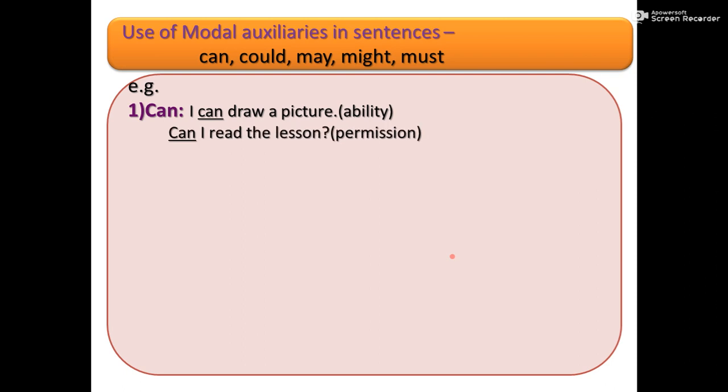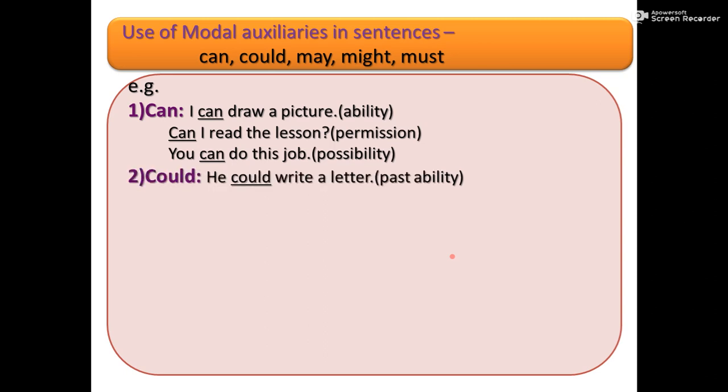Second sentence, can I read the lesson? Here can is used for permission. You can do this job. Here can is used to show possibility. Then could. He could write a letter. Here could is used to show past ability.